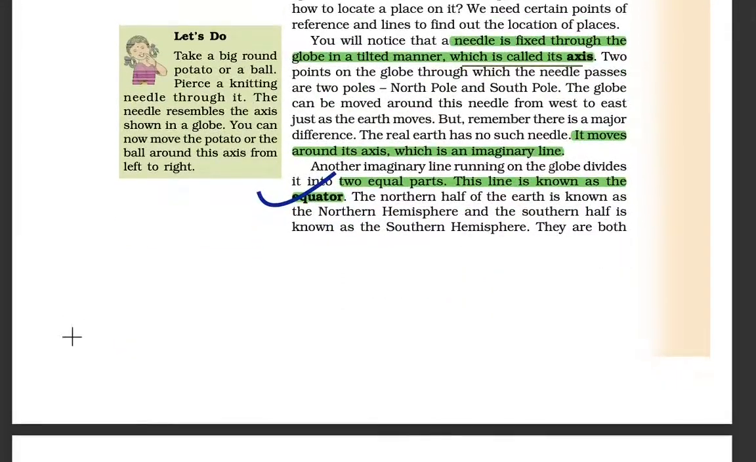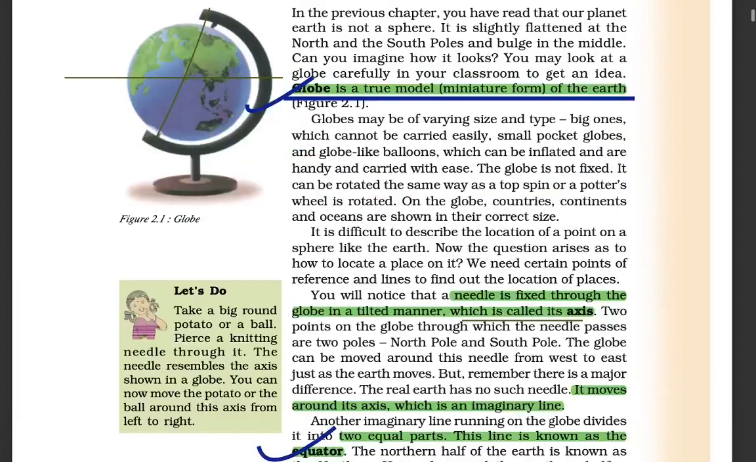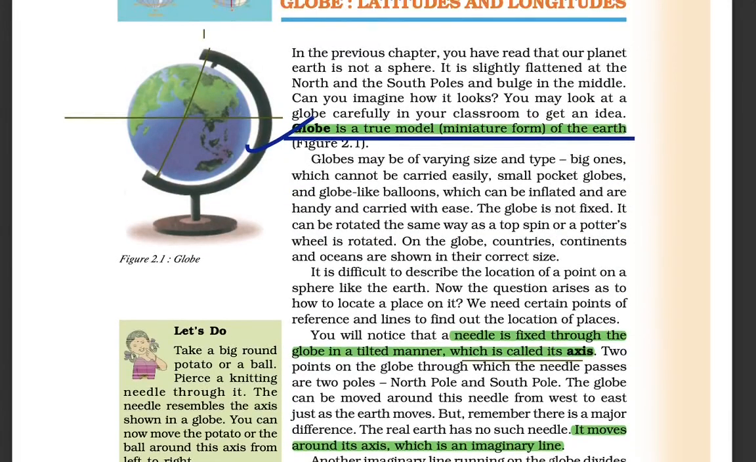We have two points on the globe through which the needle passes, known as the two poles, that is, the North Pole and the South Pole. This will be known as the North Pole, and then we will have the South Pole.